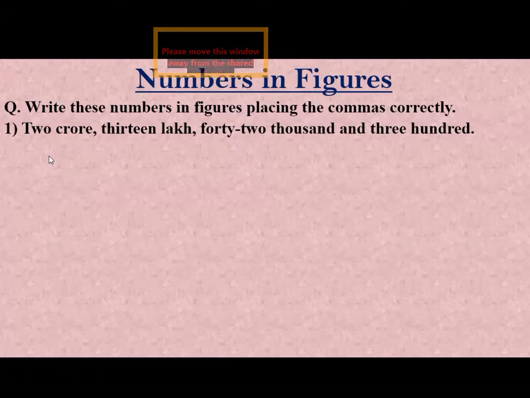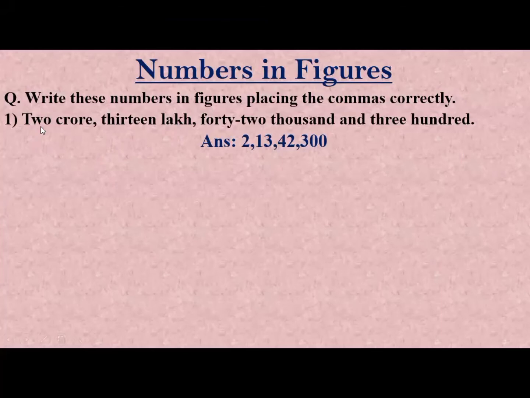Okay, I'm telling you. Here 2 crore is written. So we write here 2 and put a comma. After each group we put a comma. In the crore group 2 is written, so we write 2 comma. In the lakh group 13 lakh is written, so we write here 13 comma. Then in the thousand group 42,000 is written, so we write here 42 comma, and 300. So we write 2 comma 13 comma 42 comma 300.